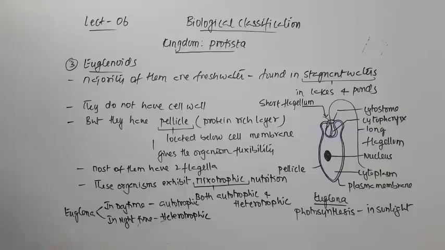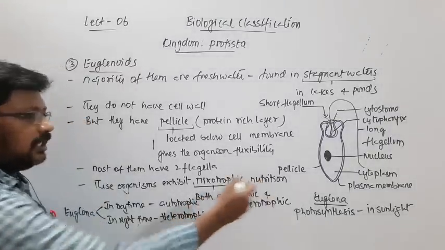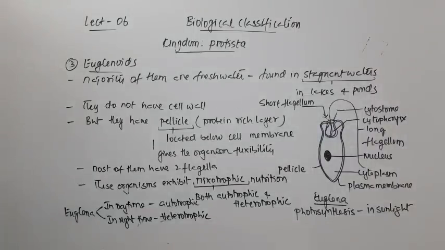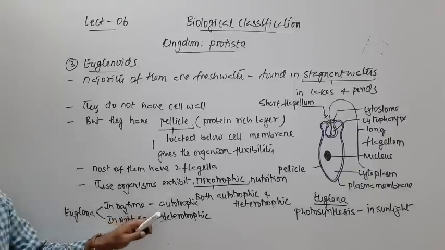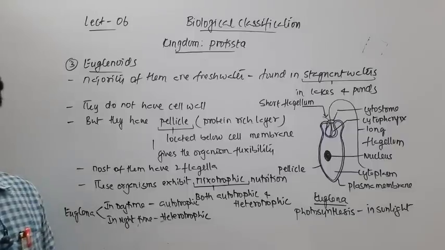So that's why we use the word mixotrophic nutrition. So these organisms exhibit mixotrophic nutrition. In the daytime they are autotrophic, and in the nighttime when there is no sunlight they will be heterotrophic. And the pigments which are involved in the process of photosynthesis